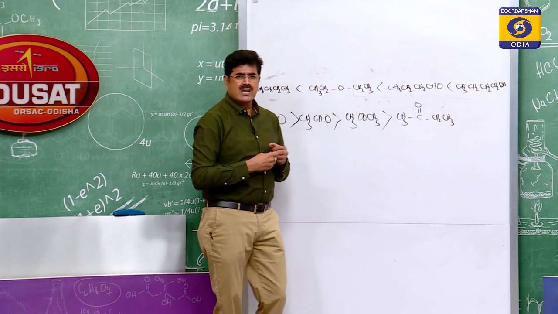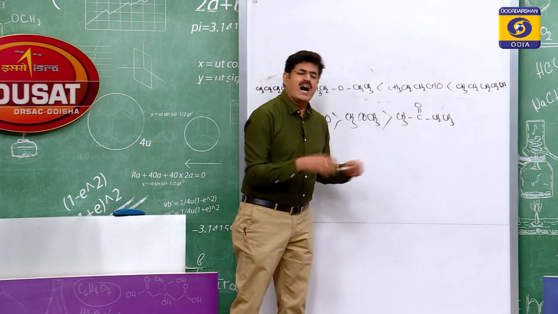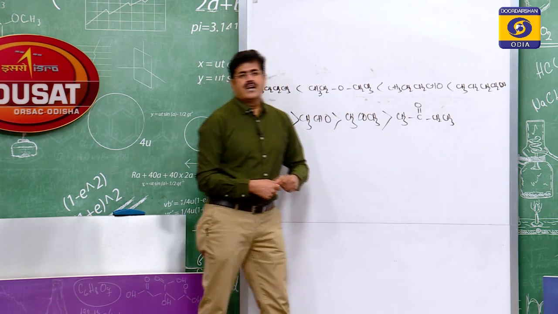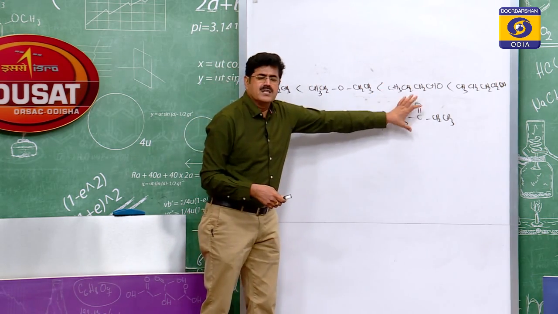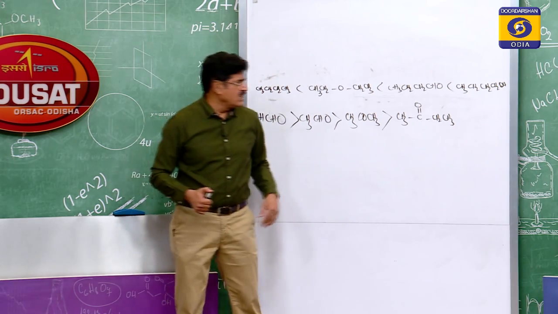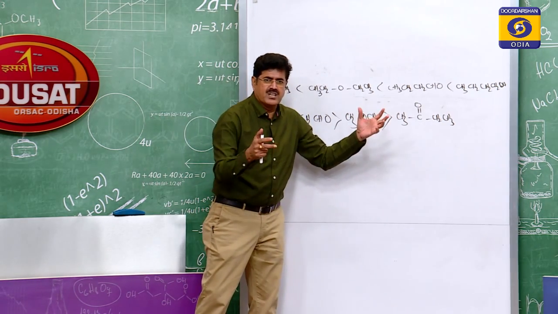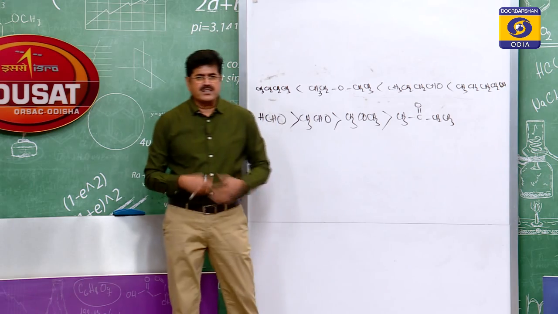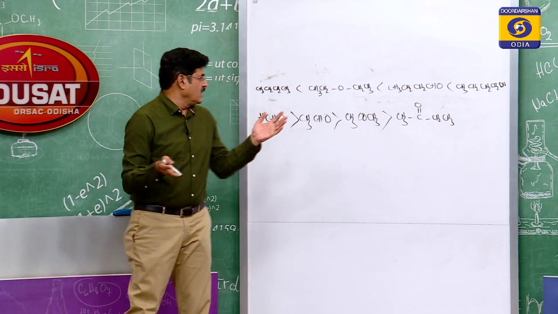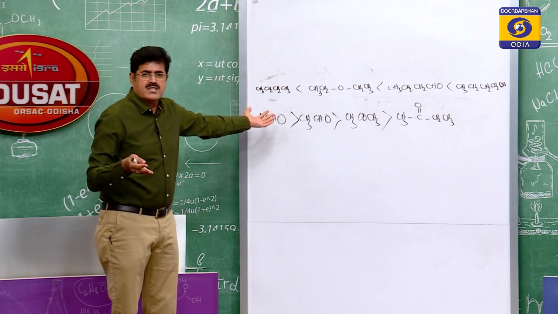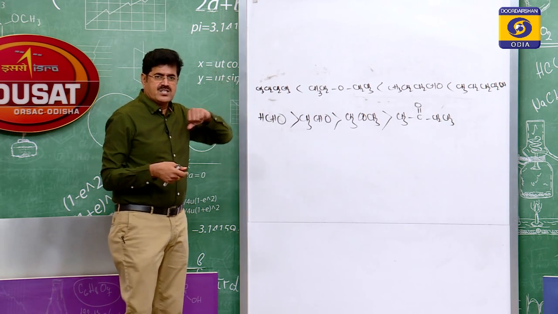So no need to say butan-2-one. Butanone is the least reactive towards nucleophilic addition because of greater steric effect and also greater plus I effect. So this is the decreasing order of reactivity towards nucleophilic addition reactions.